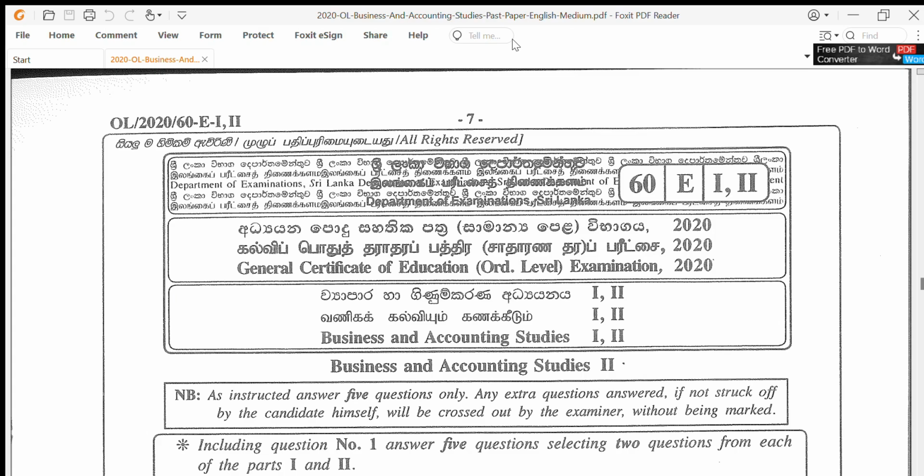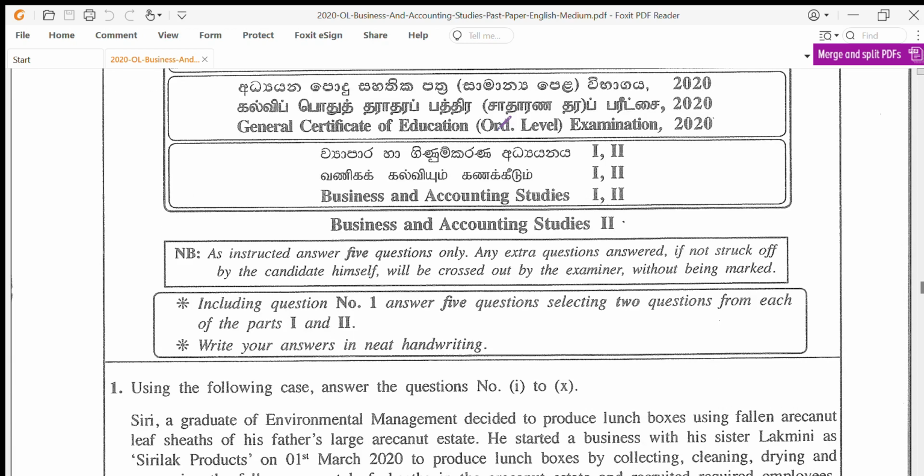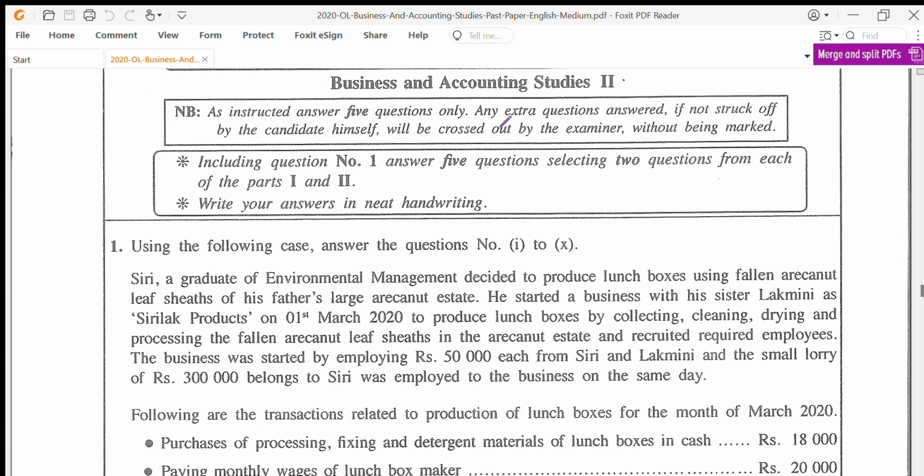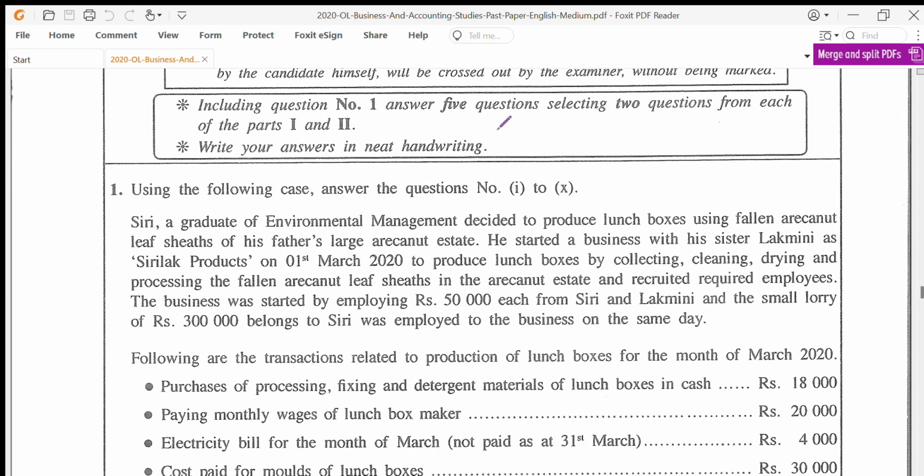Everyone, today we are going to discuss part 2 of the Business and Accounting Studies G.C.E. O-Level Past Paper for the year 2020. So let's get into the first question. Question number 1. So question number 1 is a compulsory question.